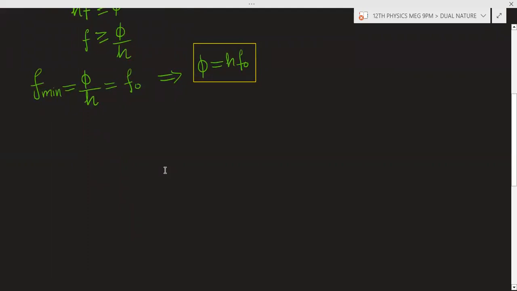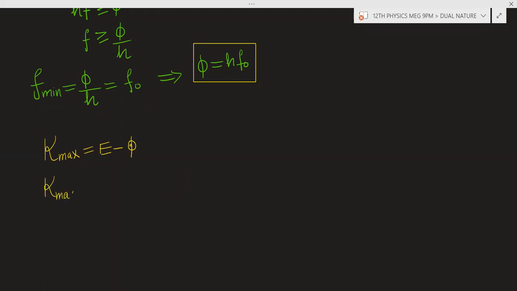Now we can use the Einstein energy equation, that will be maximum kinetic energy is equal to the energy of photon E minus work function phi. Now we have the value of phi, we can put the value of phi here. So maximum kinetic energy is equal to E, which can be written as H into F, minus phi, which can be written as H into F naught.